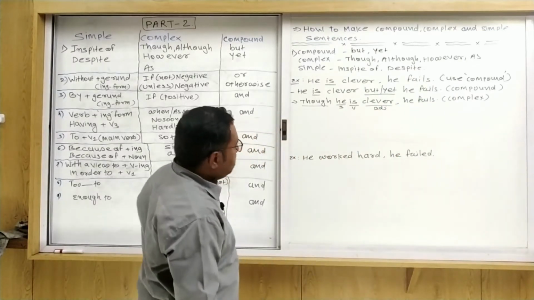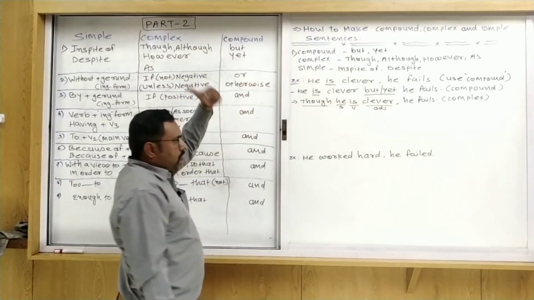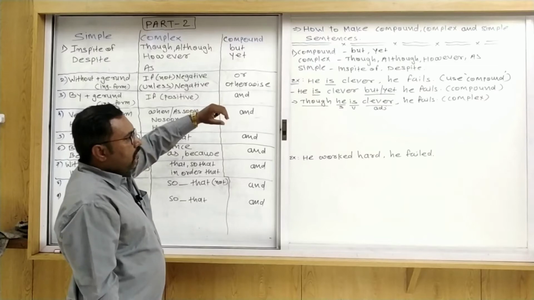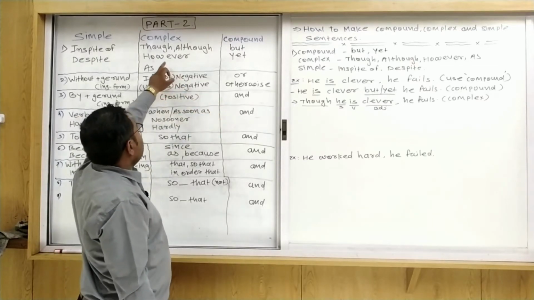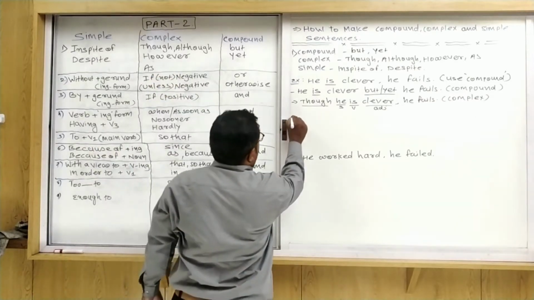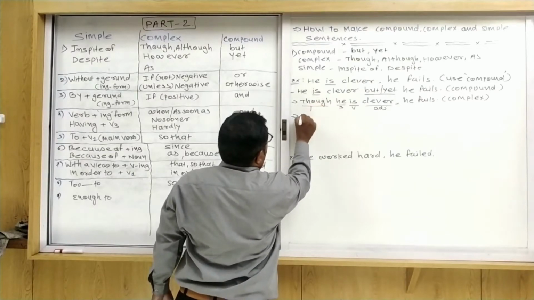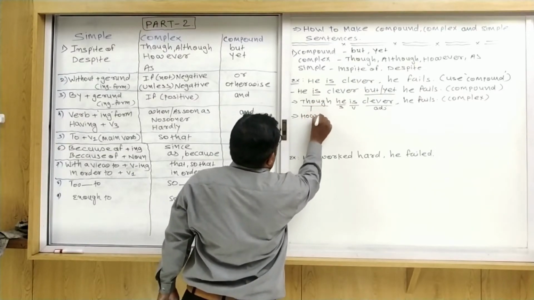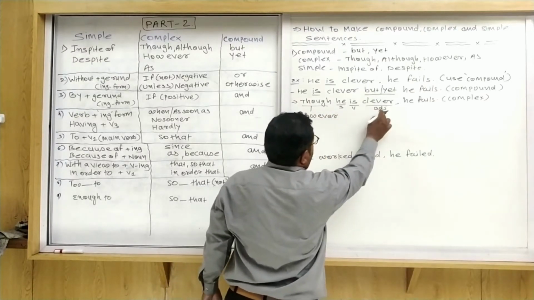Okay, now the second one, the same thing. Suppose you are interested to make use of however. At that time, first of all remove though and write however here. However, what is the adjective here? Clever.